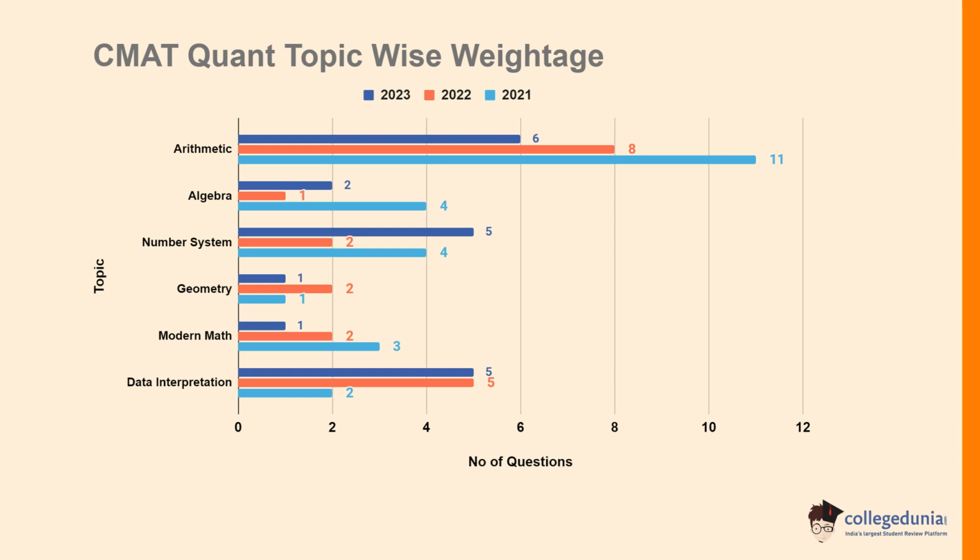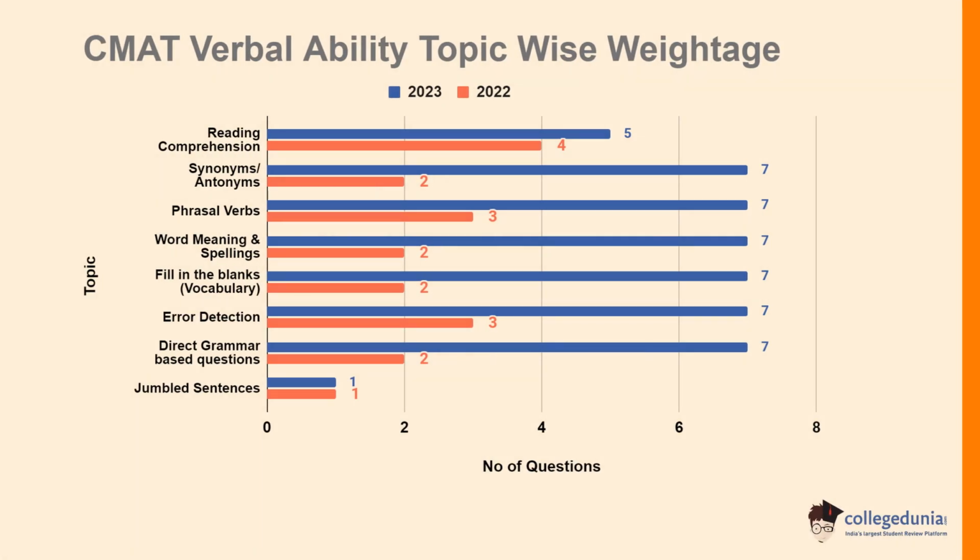Let's check the CMAT verbal ability topic wise weightage. Reading comprehension in 2022 had a weightage of 4 questions, whereas in 2023 it had 5 questions. Synonyms and antonyms had a weightage of 2 questions in 2022, whereas in 2021 synonyms and antonyms had 7 questions. Phrasal verbs in 2022 had a weightage of 3 questions, whereas in 2023 they had 7 questions.